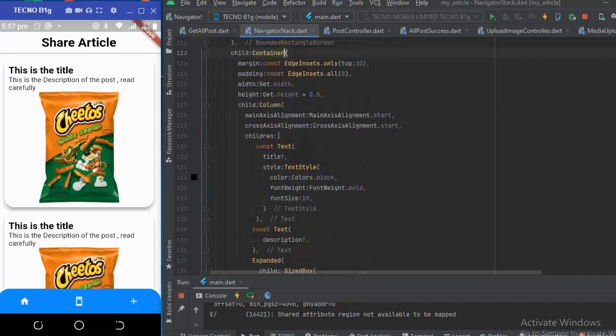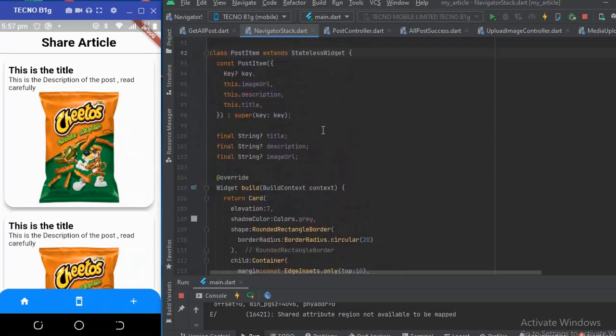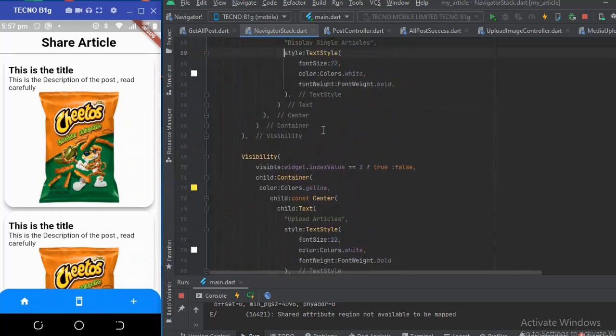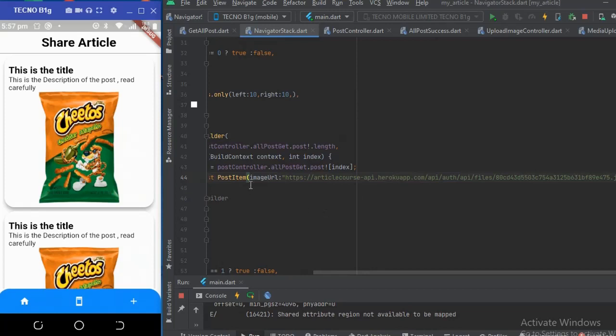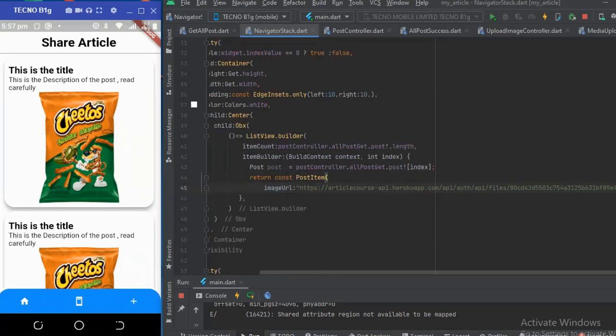Alright, so going back to where we use this post item, we just need to pass in the parameters here. So we have the image URL, we just need to pass in a few other parameters here. We need to pass in the title.